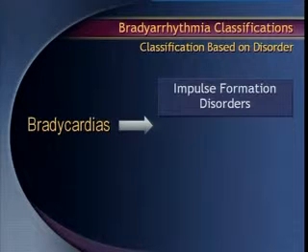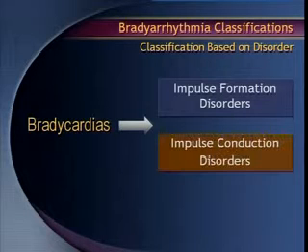That is one type of disorder. In the other, the SA node itself is not producing any impulse. These are the two things we should keep in mind in bradyarrhythmia: either an impulse formation disorder or an impulse conduction disorder. That means the impulse is formed but not delivered. No postman, only the post office is there.